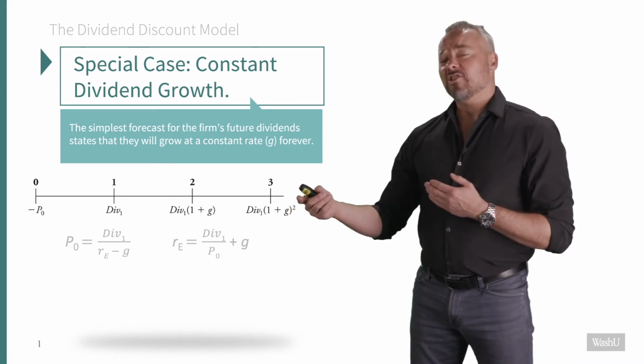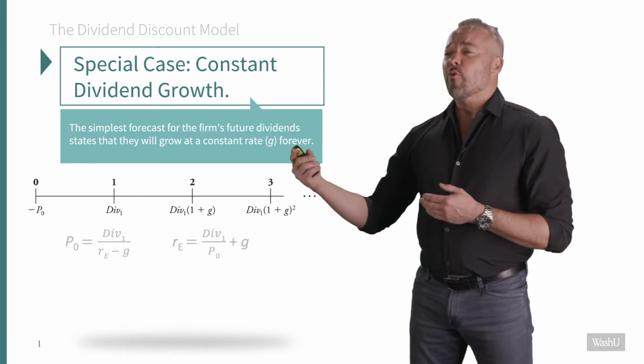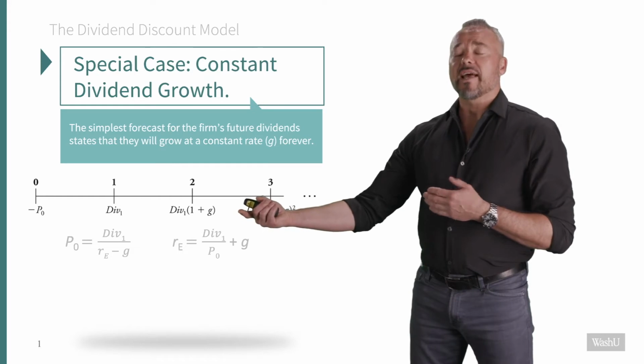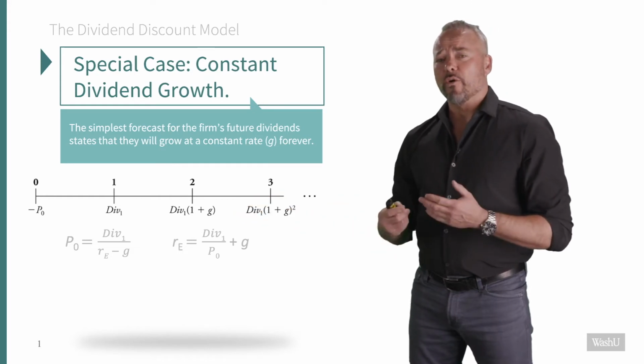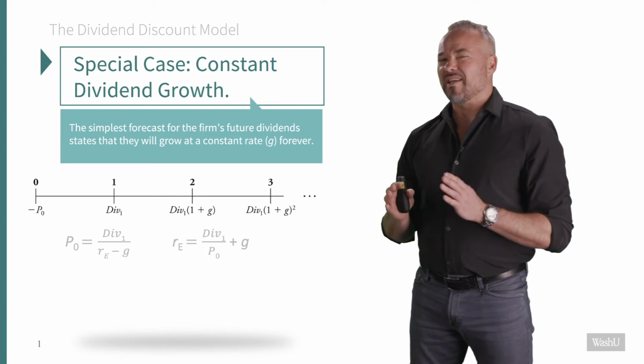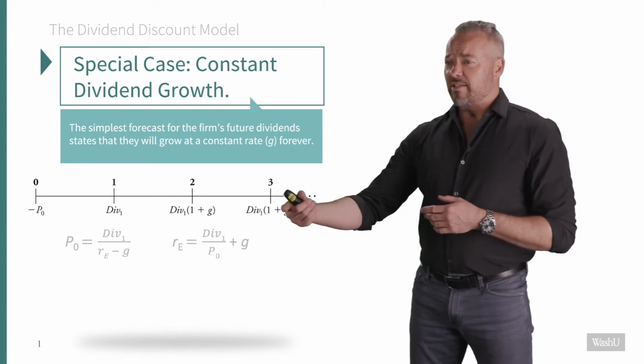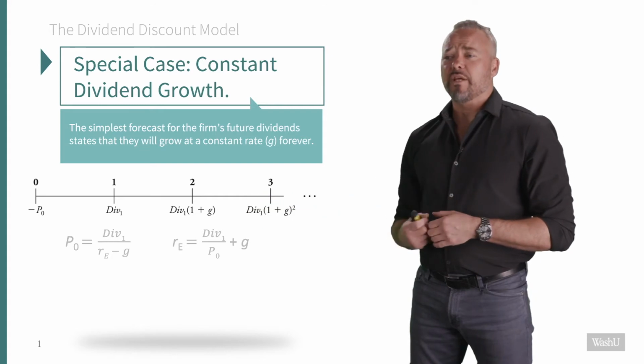If I wanted to get an estimate for the value today, I forecast next year's dividend. And if this firm is truly mature, and I think that those dividends are going to grow at a constant rate, which we don't have to take too literally, it's more of a normalized or an average rate, it's very easy to predict what those cash flows are going to be over time.